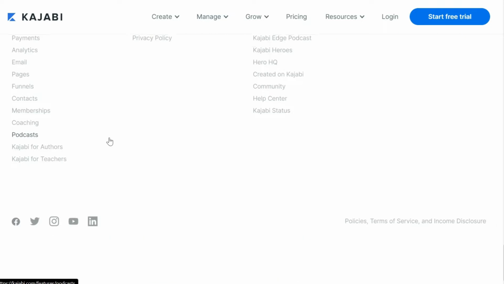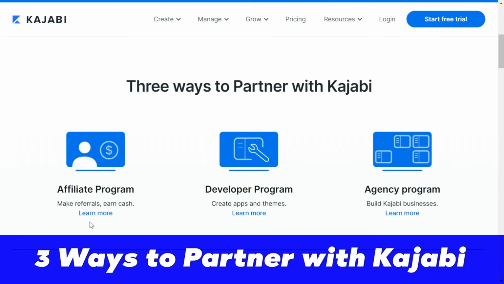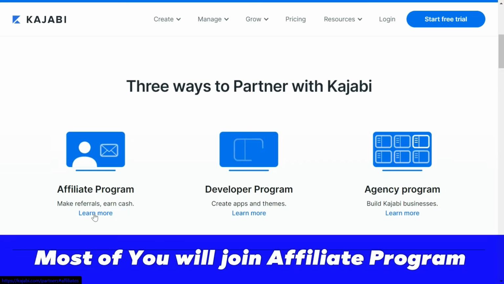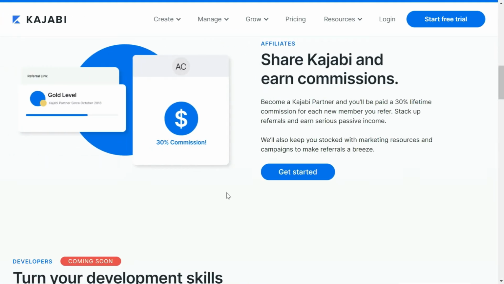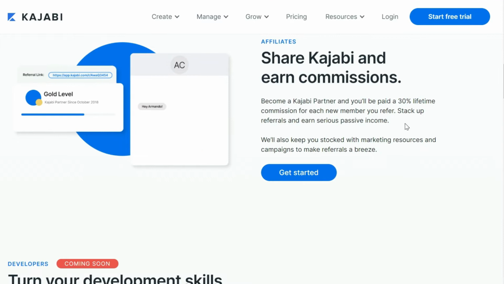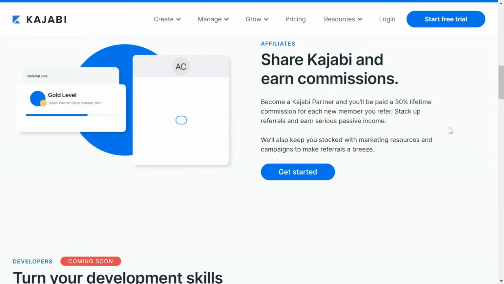So going on to the home page, you can go down below and click Become an Affiliate. There are three ways to become a partner with Kajabi, but as a content creator, most of you would be joining this affiliate program, so you can just click on Learn More. Once you share this Kajabi platform with your audience, you will get paid a 30% lifetime commission for each member you refer.